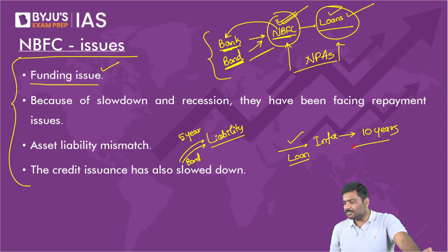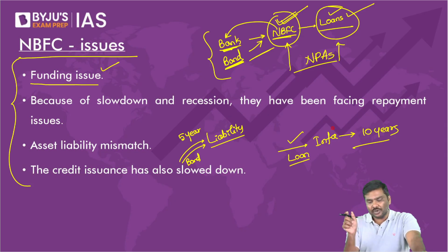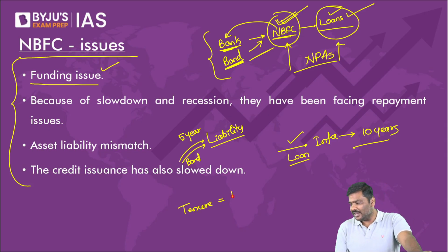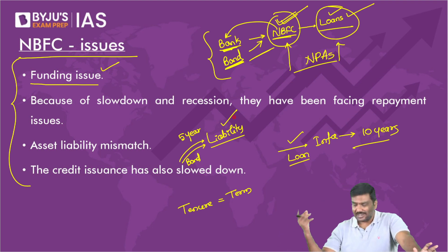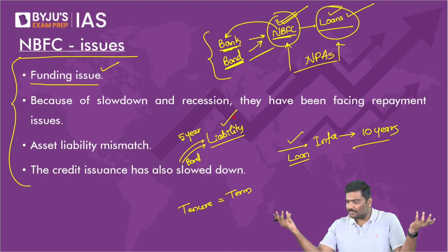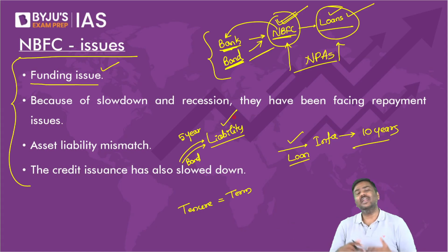Sir, you have discussed, but it is not clear. My dear, can you understand the tenure? Tenure means what? Term. Tenure means term. For how many years has the NBFC taken a loan here? 5 years. For how many years has the loan been given? 10 years. So don't you think the tenure of both of them is different? That is called asset liability mismatch.